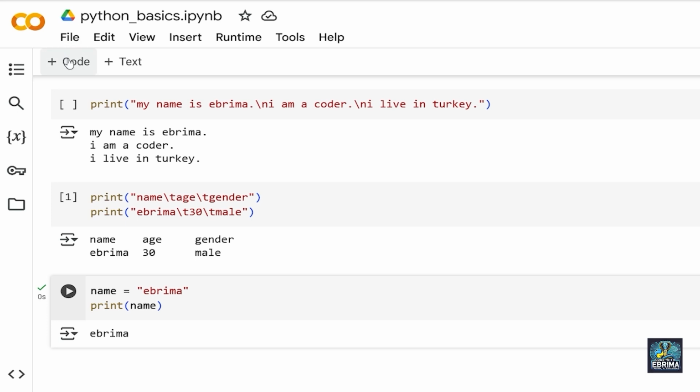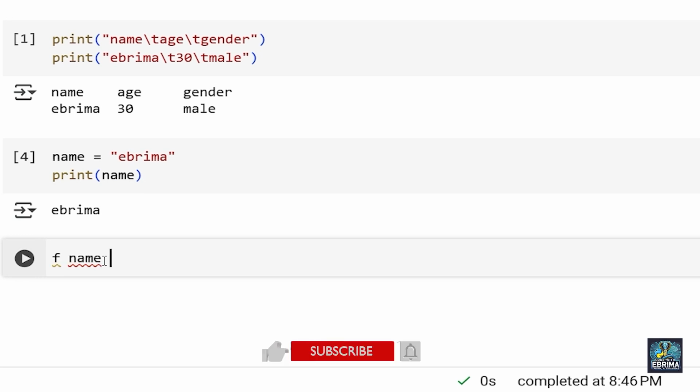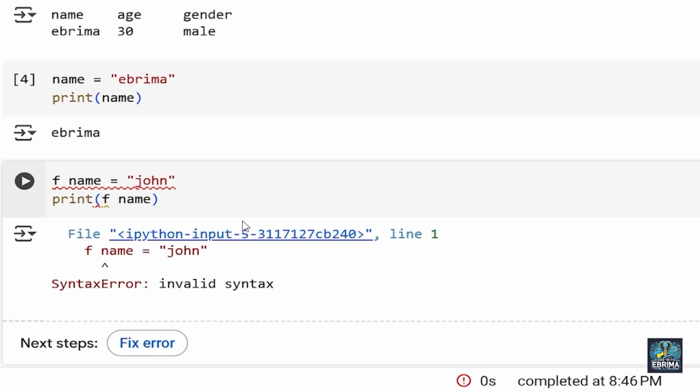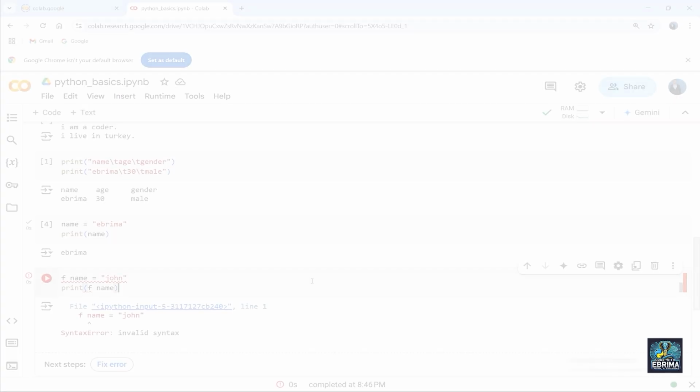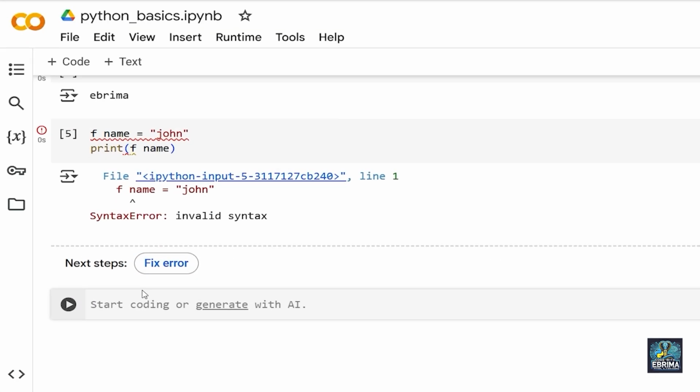Another thing is we are told spaces are not allowed. So let's go ahead and prove that. I'm going to say f name is equal to, and I'm going to put a name here, let's say John, for instance. Now I'm going to try and print f name. Once I do that, I have an error. So what did we say? We said spaces are not allowed.